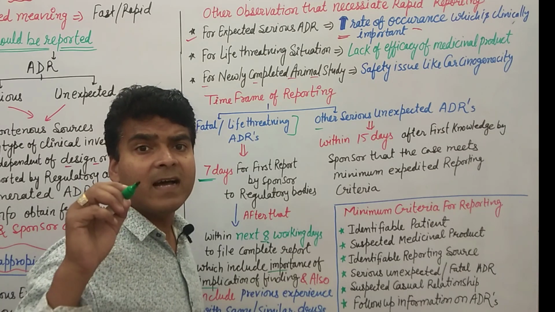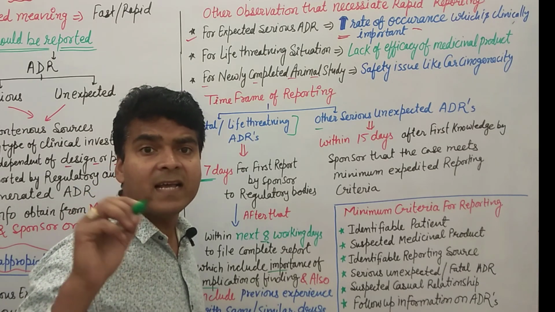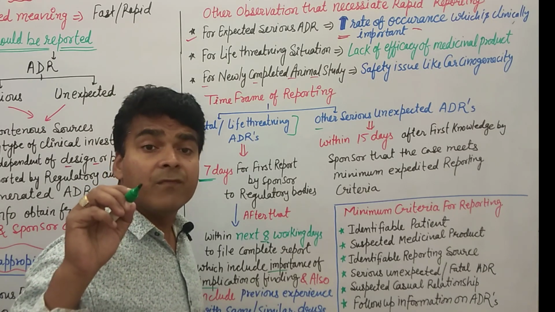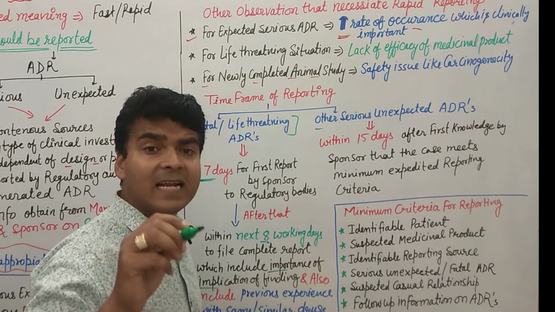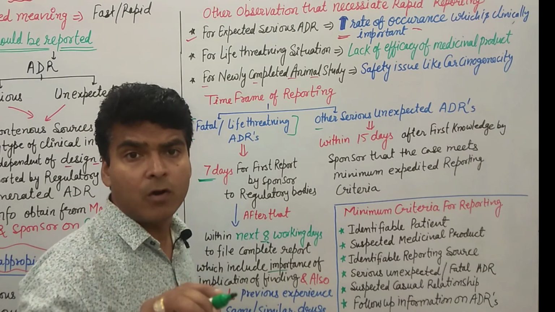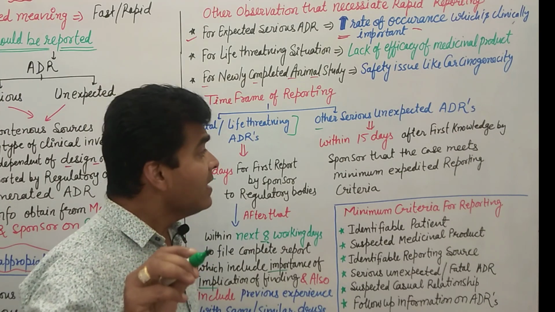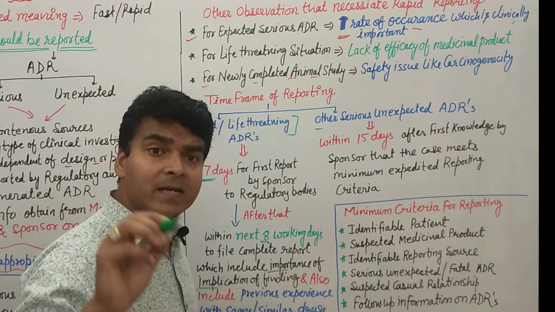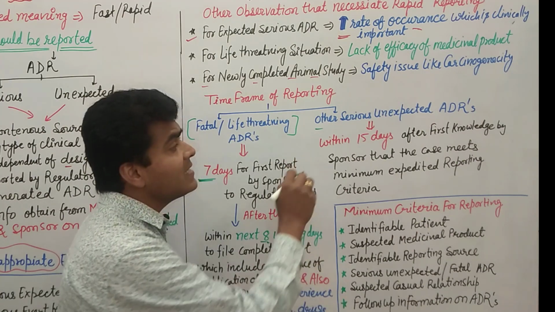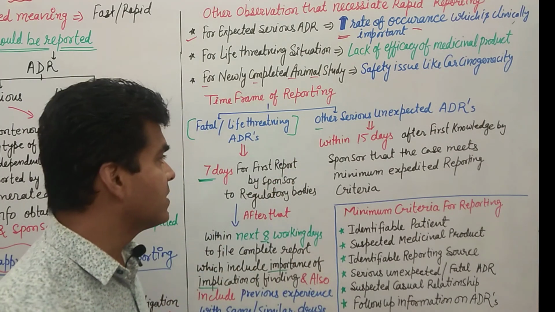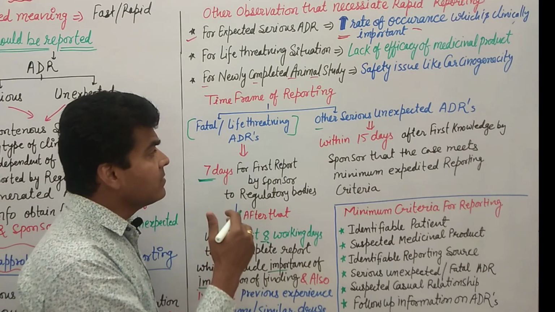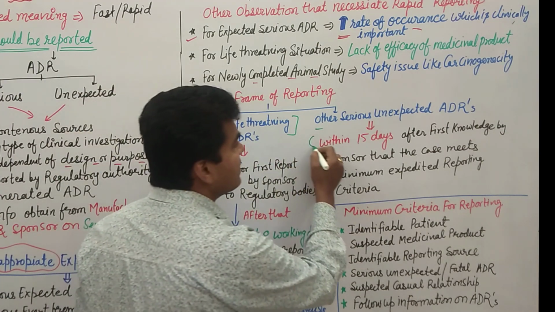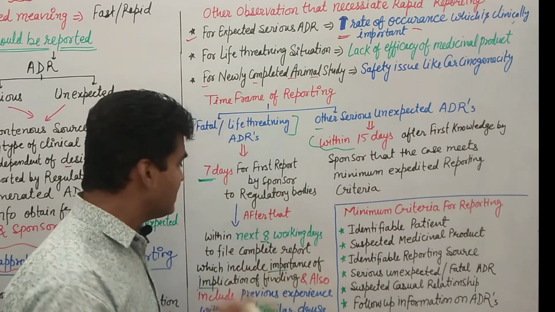Because whenever in a clinical investigation we find an ADR, we first identify whether this ADR meets the criteria of expedited reporting or not. Clear? And if we find that it meets the criteria, then within 15 days after first knowledge by the sponsor, we have to report. So remember this.